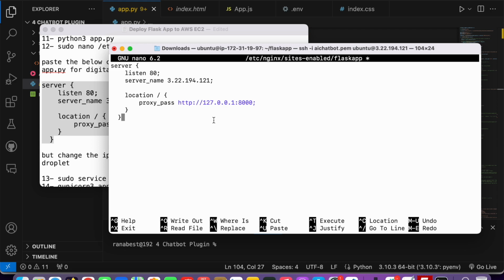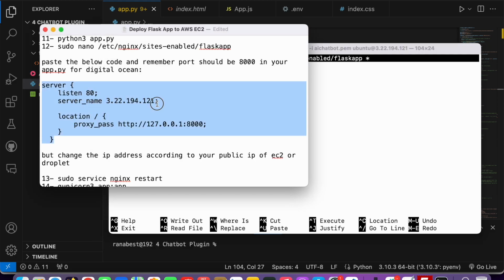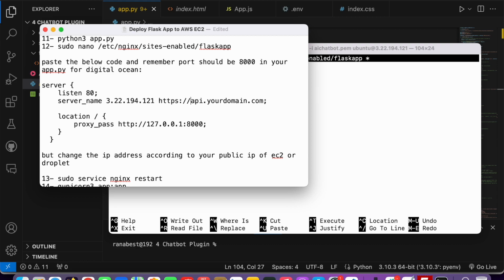Here is one other thing. If you are going to connect your actual domain with it, let's say api.talha.com, whatever your domain is, you also need to write your domain here, just like this, api.yourdomain.com, something like that. Or maybe you can also type https here, it's up to you, but it's better to just write it that way.